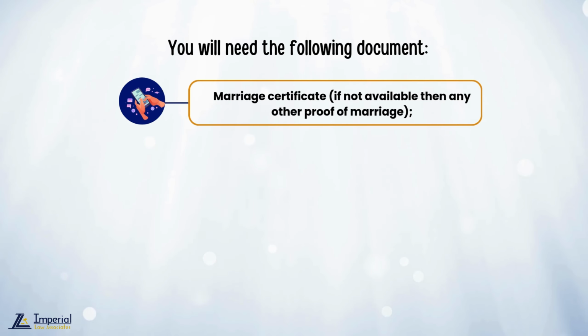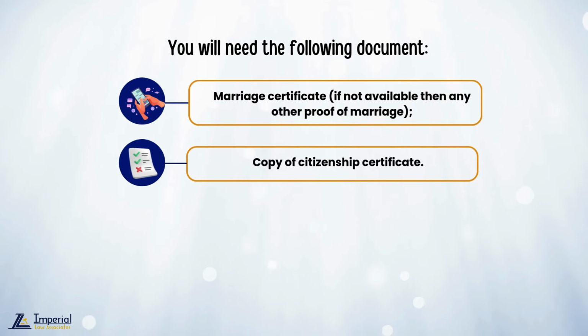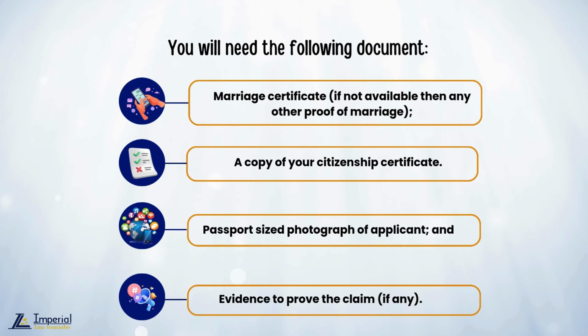1. Marriage certificate, if not available then any other proof of marriage. 2. Copy of citizenship certificate. 3. Passport-sized photograph of the applicant, and 4. Evidence to prove the claim, if any.